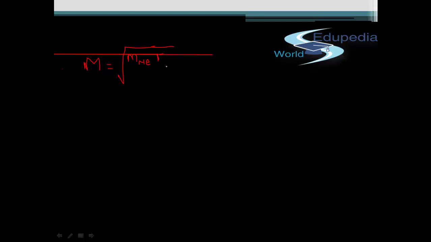So we can write temperature of neon over here upon the mass of helium into the temperature of helium. All these values, mass of neon, temperature of neon, mass of helium and temperature of helium, let me remind you once again that both these temperatures must be in Kelvin only, have been provided in the question.